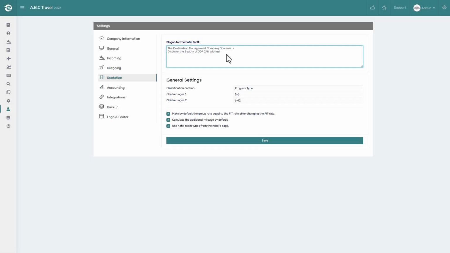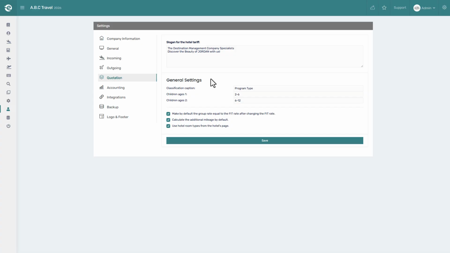Now we move to the General Settings section. The first field is Classification Caption. This allows us to change the title of the quotation classification field. For example, if the company uses the term program type, we can enter program type here, and the system will use this caption in the quotation general page.